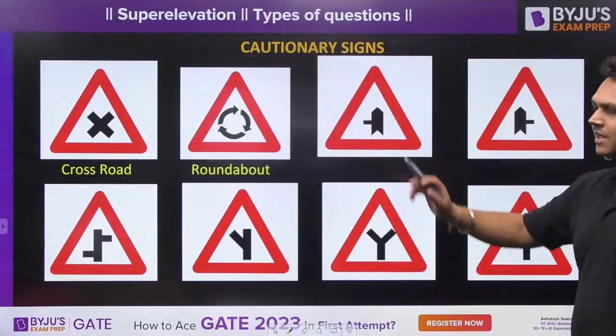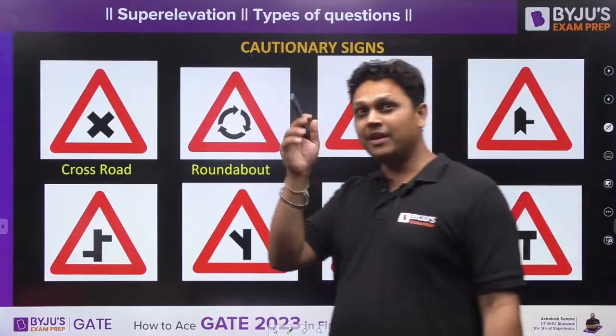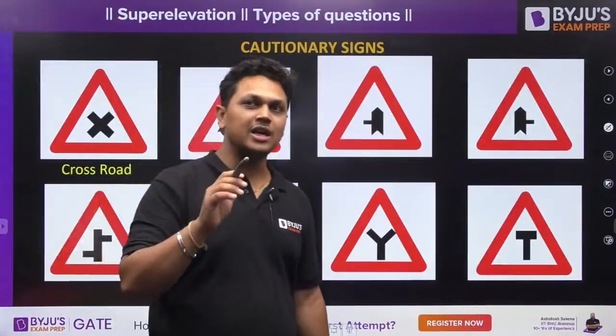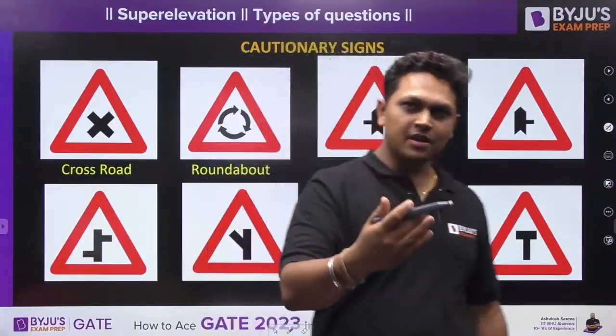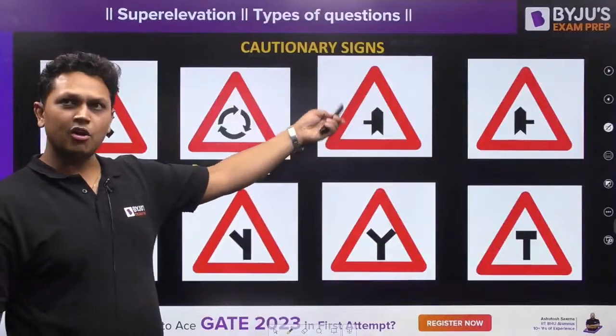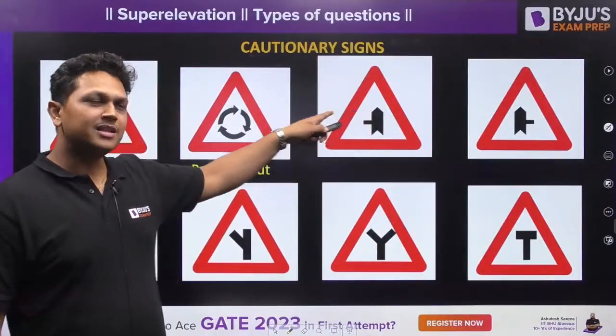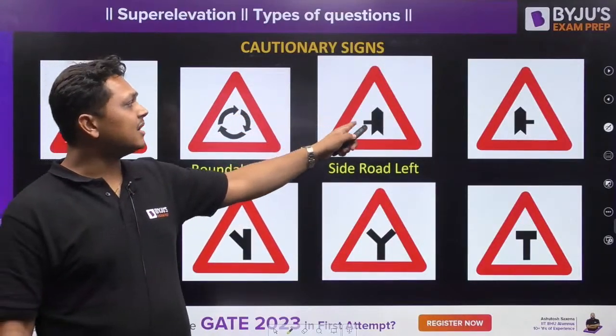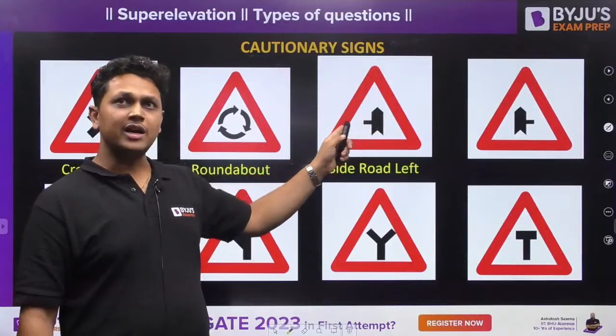Now this sign means, I have told you about give way, and I said I will use the give way sign once again along the session. Here you will find give way along with this. This sign means there is a side road from the left, that means vehicles may also enter from this side.